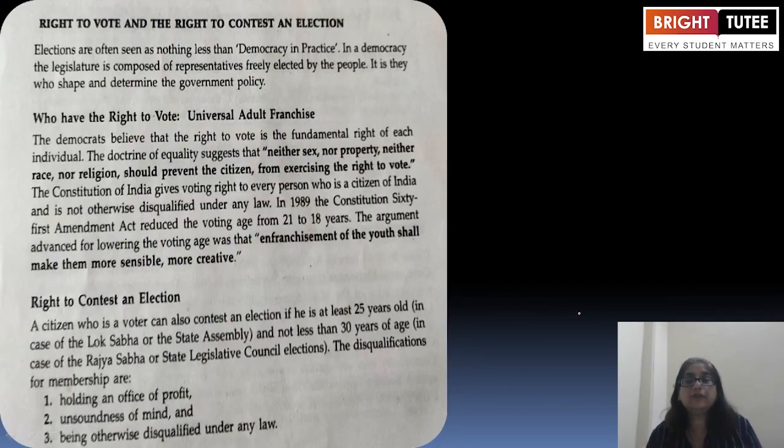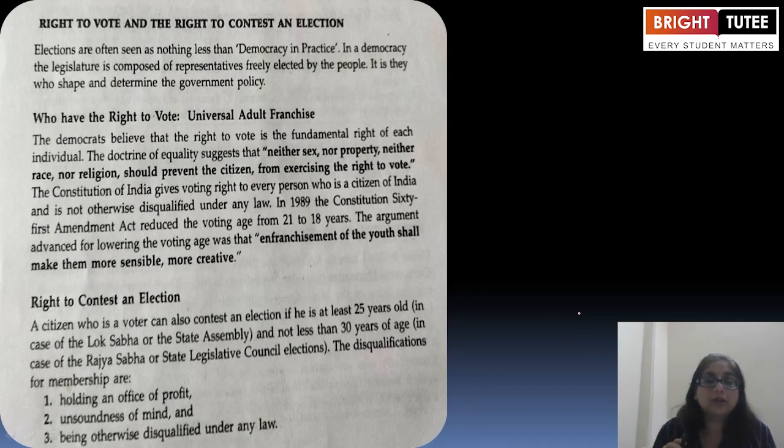Now, the right to vote and the right to contest an election. Who has the right to vote? Universal adult franchise. Democrats believe that the right to vote is the fundamental right of each individual. The doctrine of equality holds that neither sex nor property, neither race nor religion, should prevent the citizen.